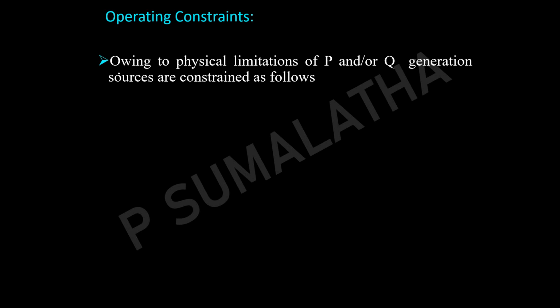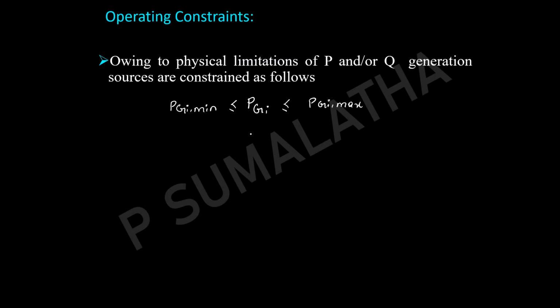Similarly, if you look at the limitations of the real power generation and reactive power generation, whatever real power we are generating at a particular bus should be within the limits of PGi minimum and PGi maximum.